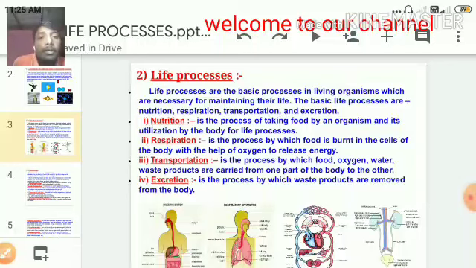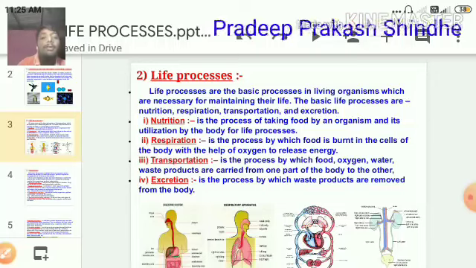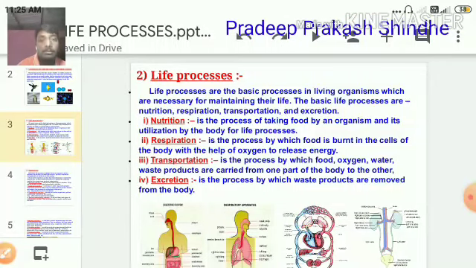As we are studying, today's topic is the life process. As we began yesterday with the life process, we studied the basic meaning of the life process and what the different life processes are, which are given in your syllabus. So today we are going to see the life processes in detail.